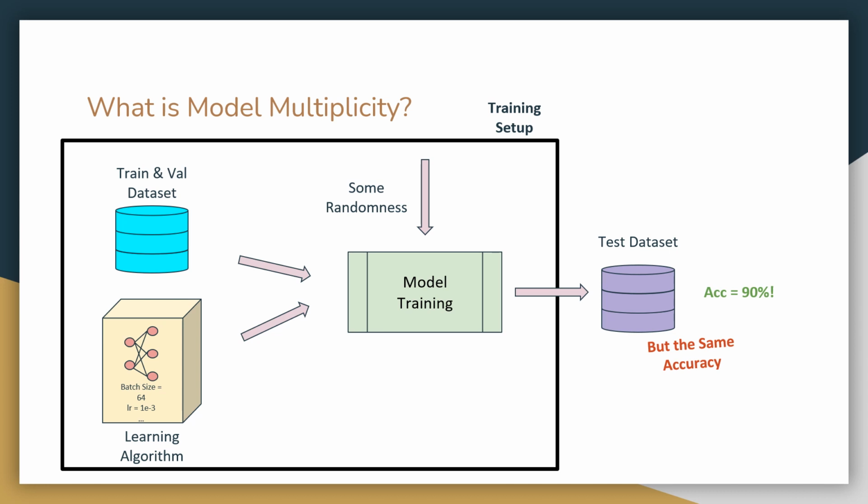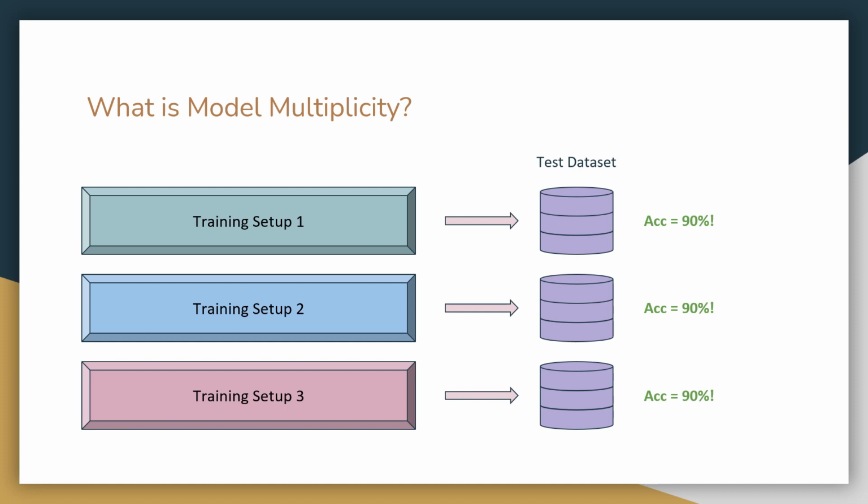More generally, if we were to combine all the decisions we make into what we call the overall training setup, there are many different training setups which would all create different learned models, yet they perform equally well on the test dataset. This existence of multiple models that have different underlying decision boundaries but look indistinguishable on a benchmark is called model multiplicity. But if they have the same performance, why care about multiplicity?